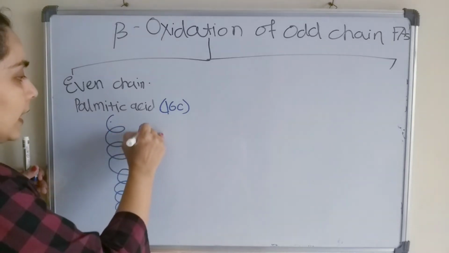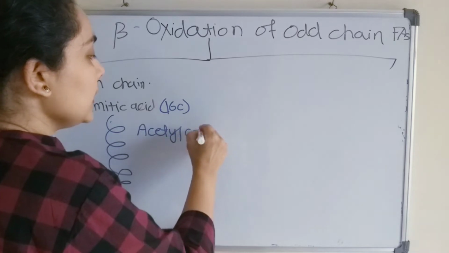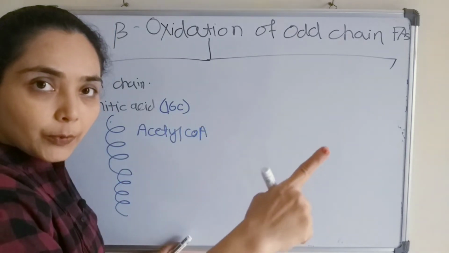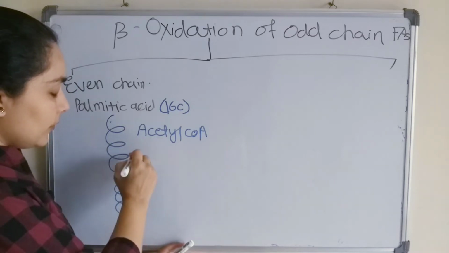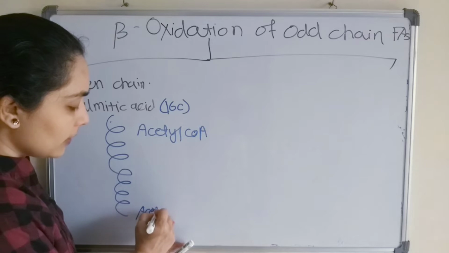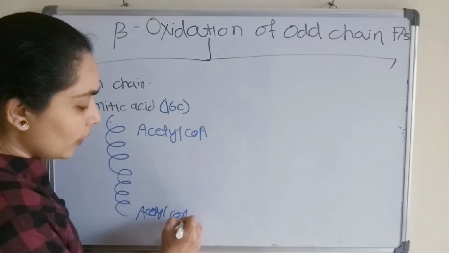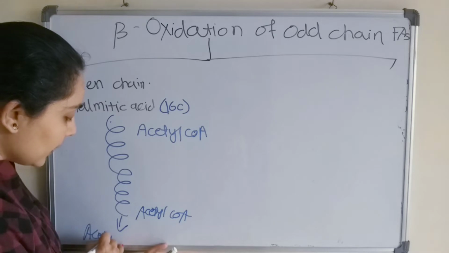So 1, 2, 3, 4, 5, 6, 7 acetyl CoA, and at last one more acetyl CoA will be left.